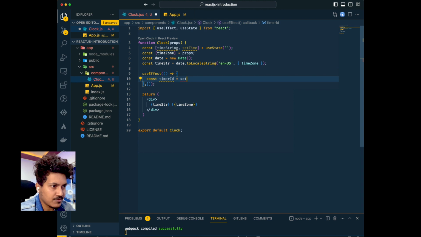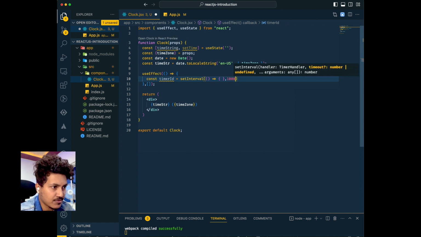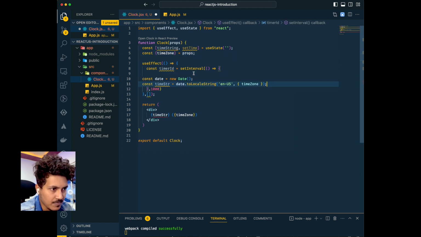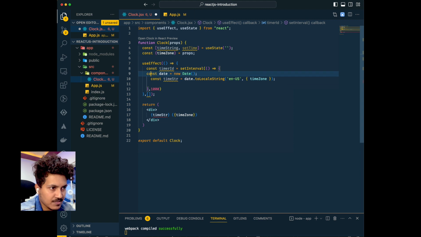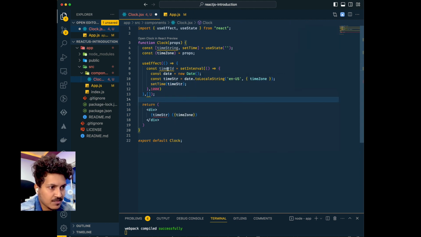To set an interval, we'll use setInterval of JavaScript, and inside this we'll pass a callback, and every minute, oh sorry, every second we're going to run this function. Now we'll bring this code from here inside this, right? And this is our time string. Now we want it to update the state, right? So we'll do setTime, which is a setter, and inside this we'll pass our new time string, right?